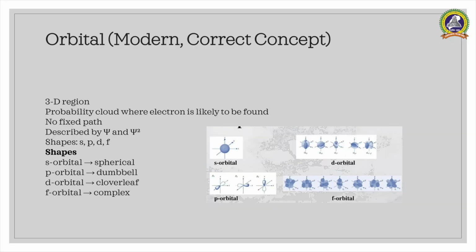The next, the modern orbital concept. An orbital is a three-dimensional region around the nucleus where the probability of finding an electron is maximum. Orbitals do not have a fixed path. Their shape and size are defined by the wave function psi and psi square. Different orbitals have different shapes. S orbitals are spherical, p orbitals are dumbbell shaped, d orbitals are double dumbbell shaped, and f orbitals are more complex. We can see this in the diagram.